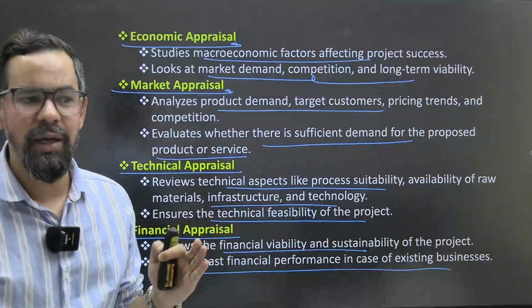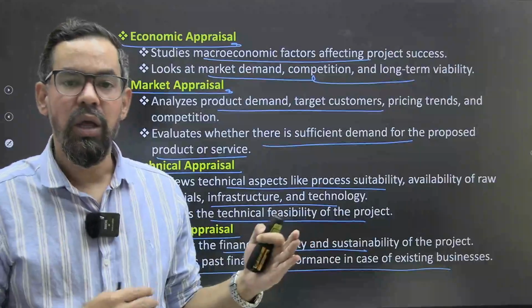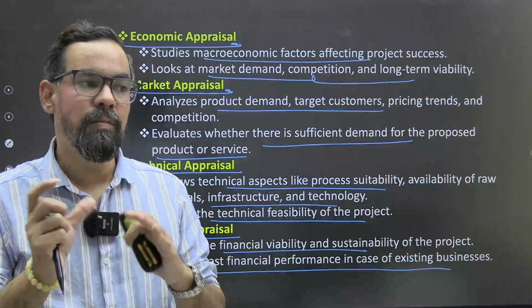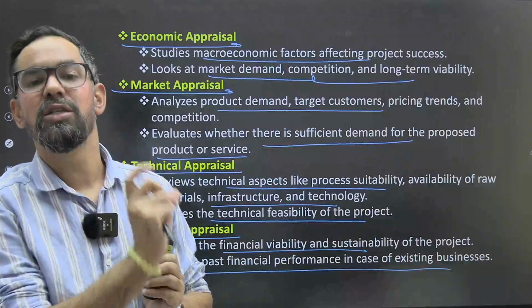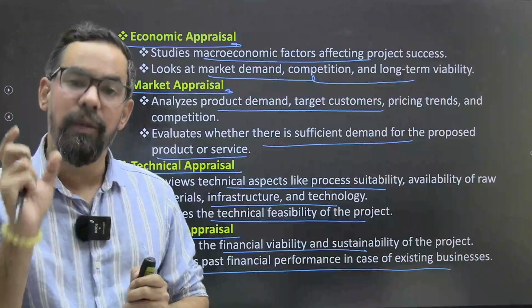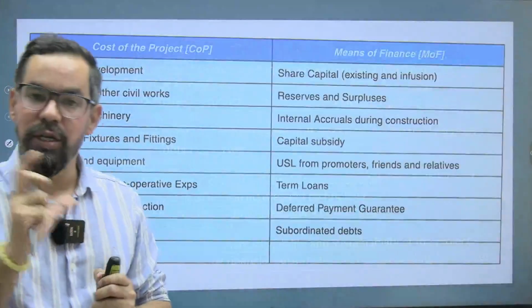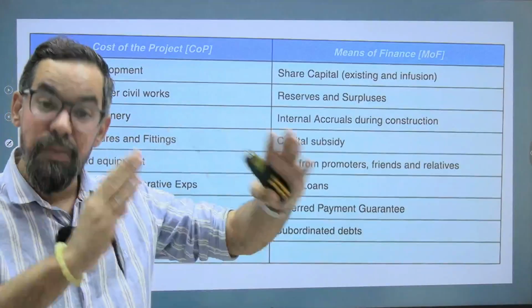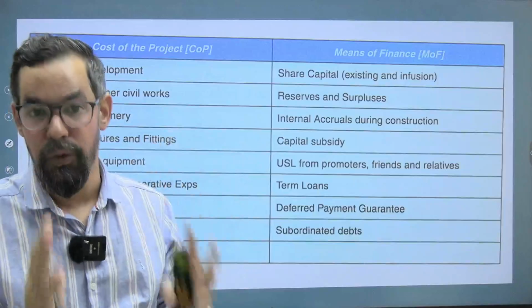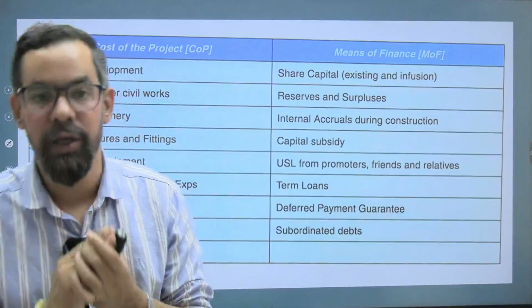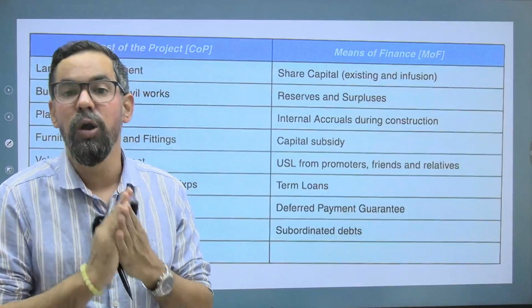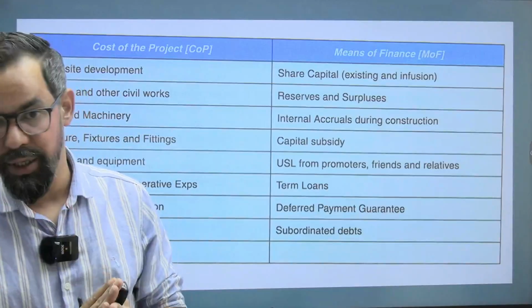In a term loan, a company is taking a loan, raising some sort of debt, and it can simply be based on the creditworthiness of that particular firm. But in project appraisal, your EMI repayments depend on the success of that particular project. So we have to be very careful and analyze the overall viability of that particular project itself.